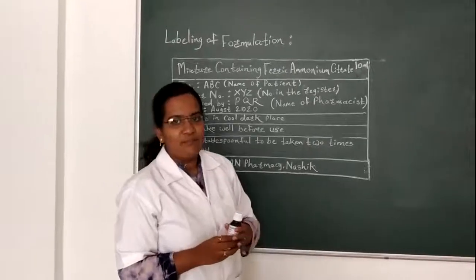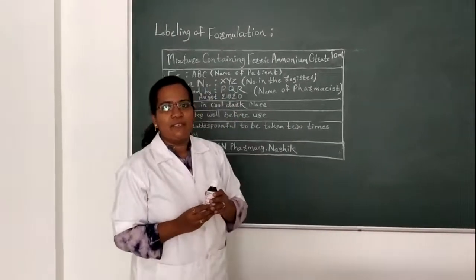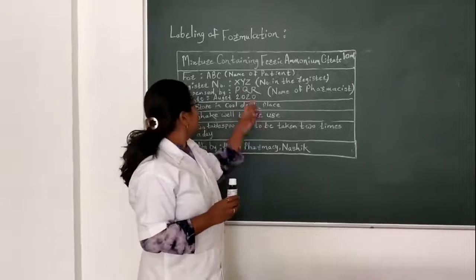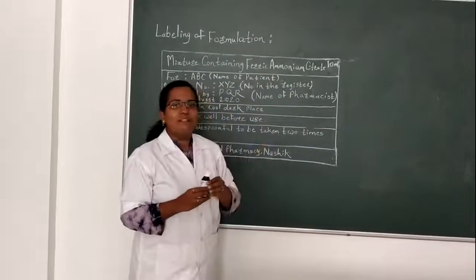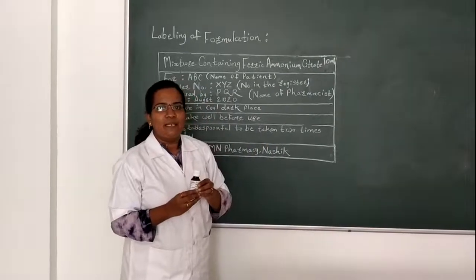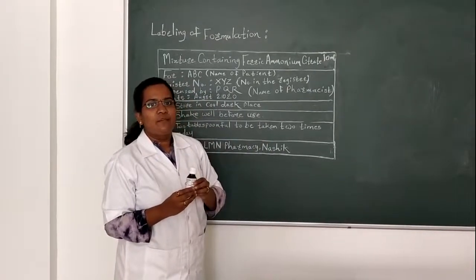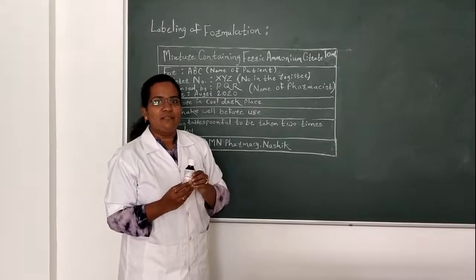So the result of today's formulation is that 10 ml of this mixture containing ferric ammonium citrate is submitted in an amber colored plain plastic bottle, with the special instruction on the label as shake well before use.